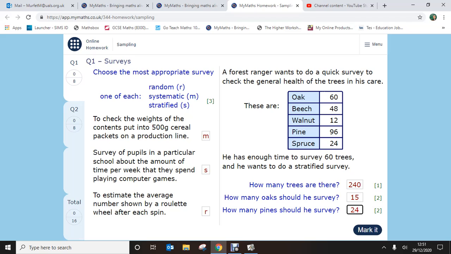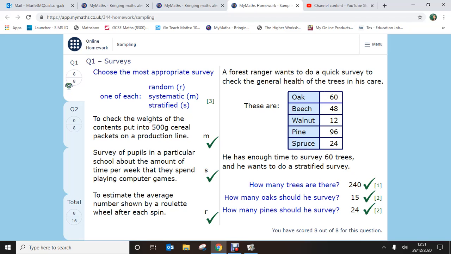I've got the ratio of 4 there. So I'm then going to divide each one of these values by 4. So if I wanted to do 60 trees, I would have 15 oak trees, 12 beech trees, 3 walnuts, 24 pine, and 6 spruce. Okay, click on mark it, and again you can see these two that we got right here.